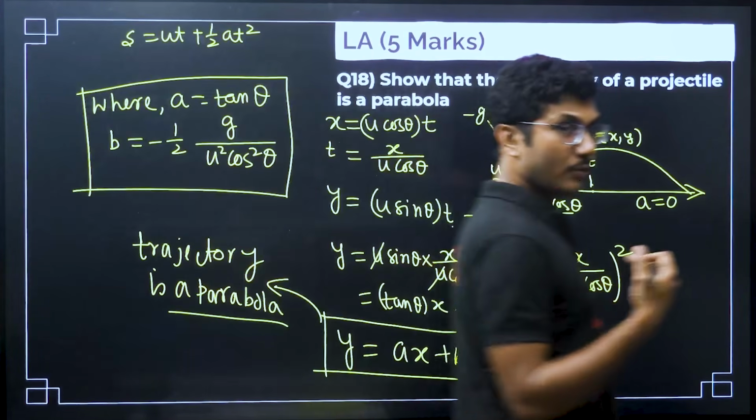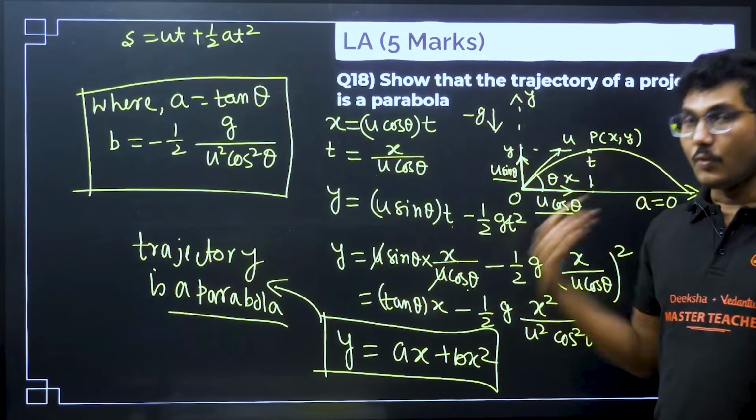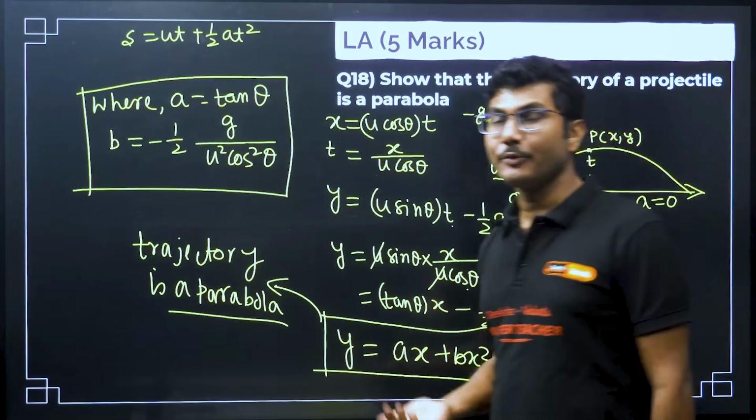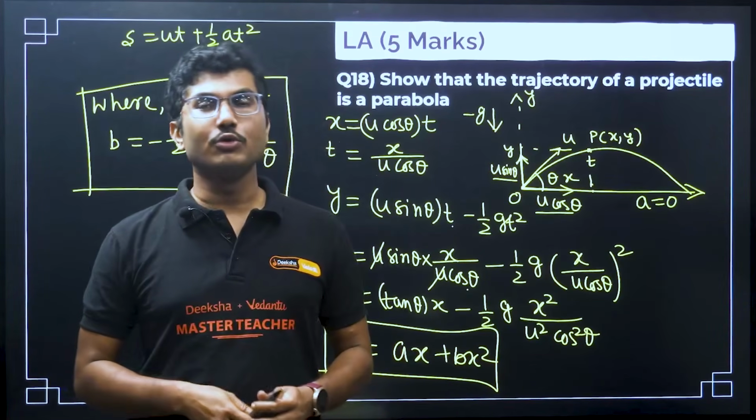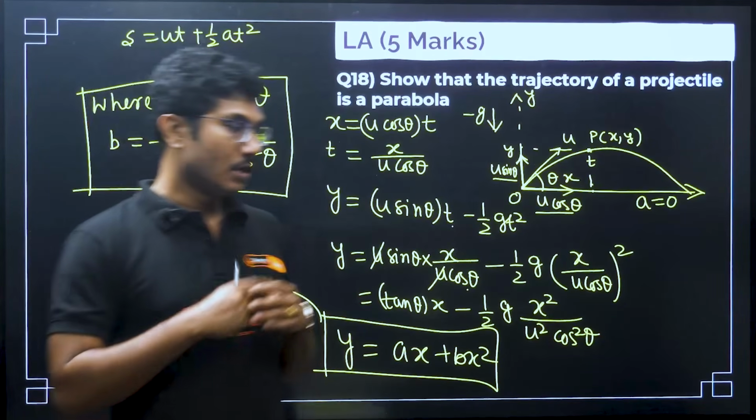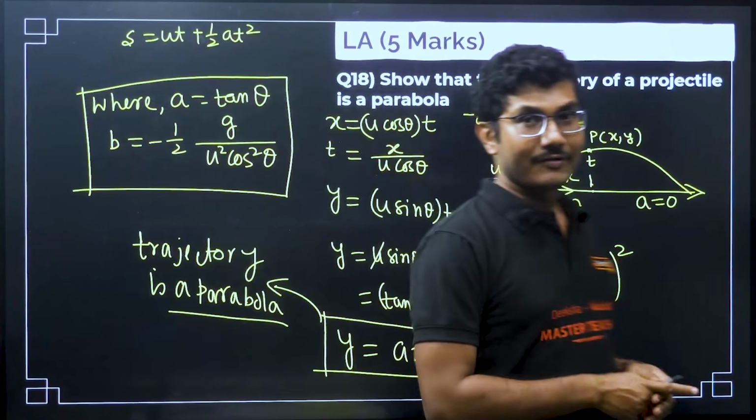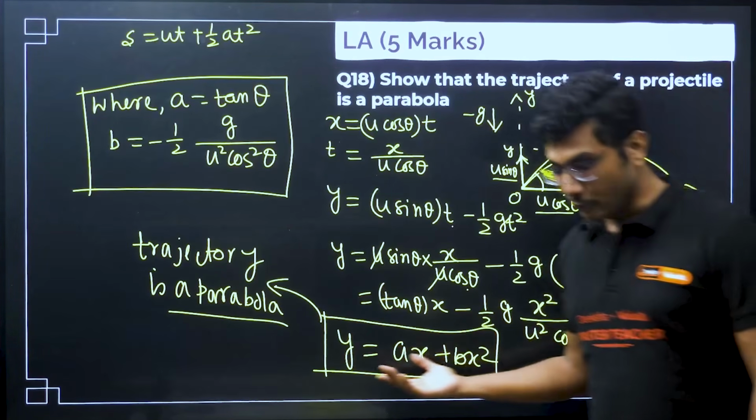Now, there is one more important part that comes with this question: what is projectile motion, or define projectile motion. I know many of you know the definition. Projectile motion is the motion of a particle only under the influence of gravity. Only under the influence of gravity is the path of a projectile a parabola.